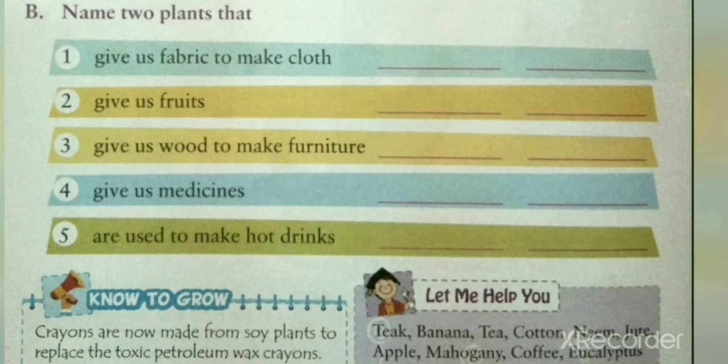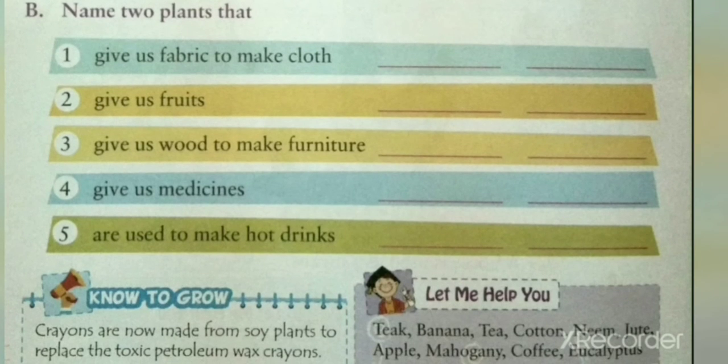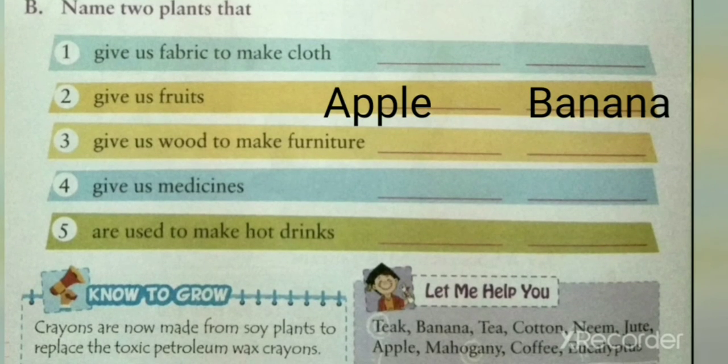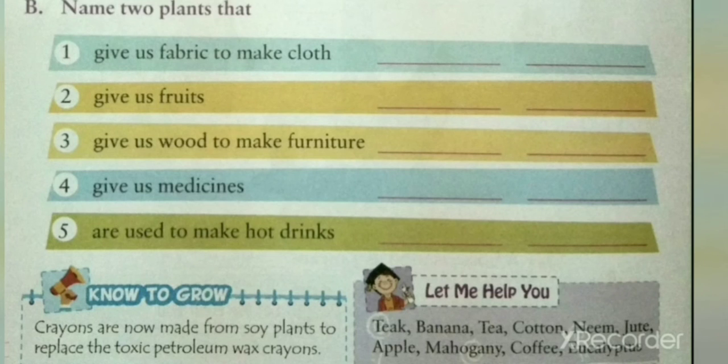Name two plants that give us fabric to make clothes. The two plants that give fabrics to make clothes are cotton and jute. We will write in the space given cotton, jute. The second question is two plants that give us fruits. The two plants that give fruits are apple and banana. We will write in the space given apple, banana.